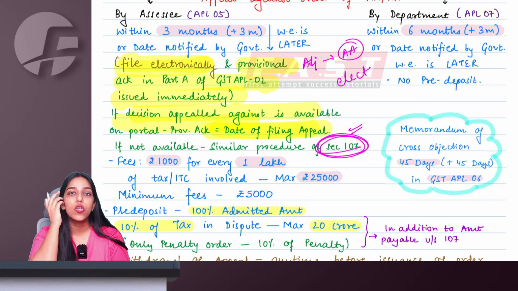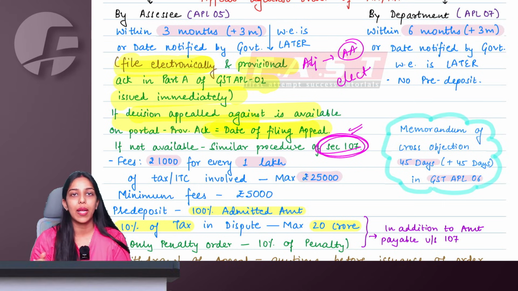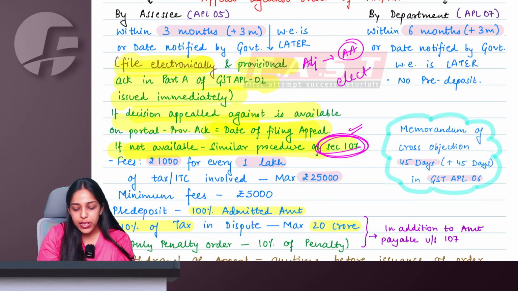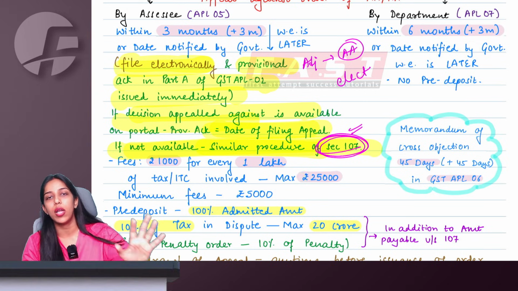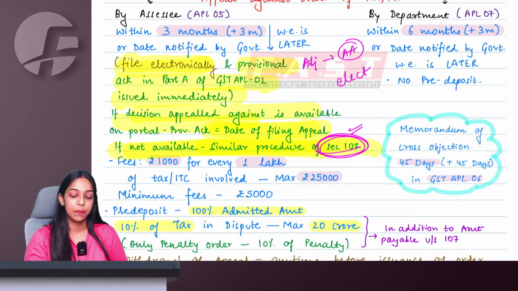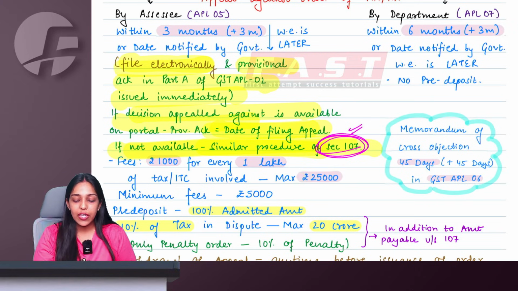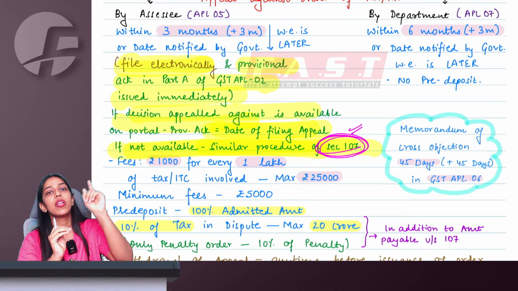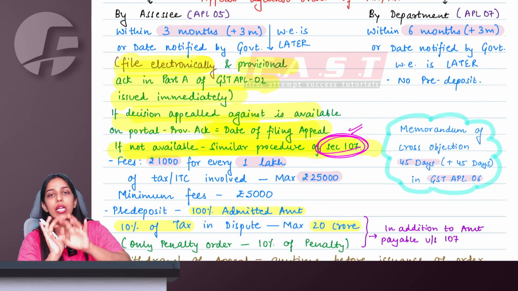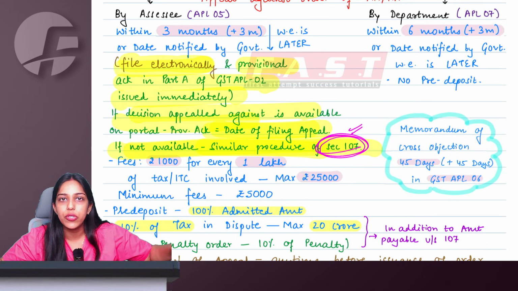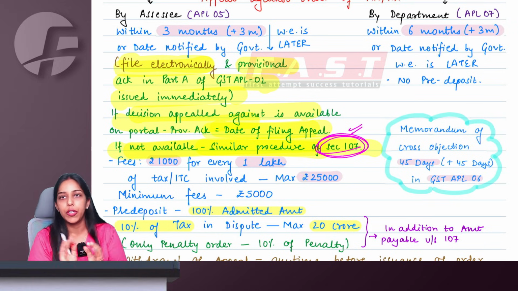But if this copy of the order is not available on the portal, I am not filing electronic appeals, it is a manual appeal, then in that case the full procedure of submitting the copy within 7 days will be applicable, ditto same as section 107. So practically, they have made it more simple. The procedure is exactly the same whether you go to the appellate authority or the appellate tribunal. The pre-deposit is exactly the same as well. They have just streamlined the procedure and made it simpler for you.